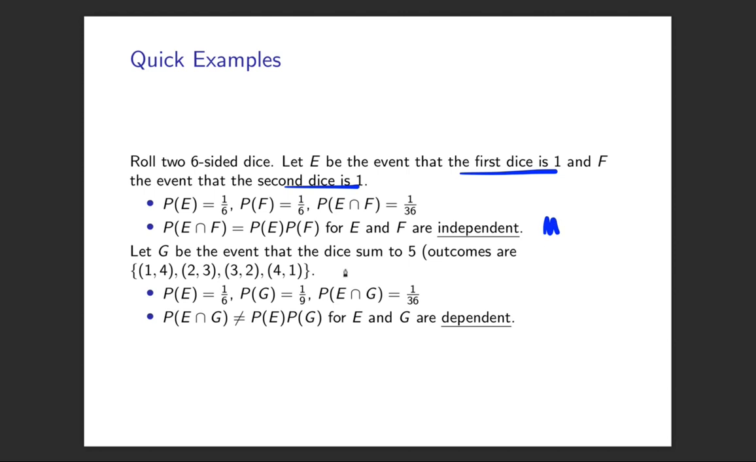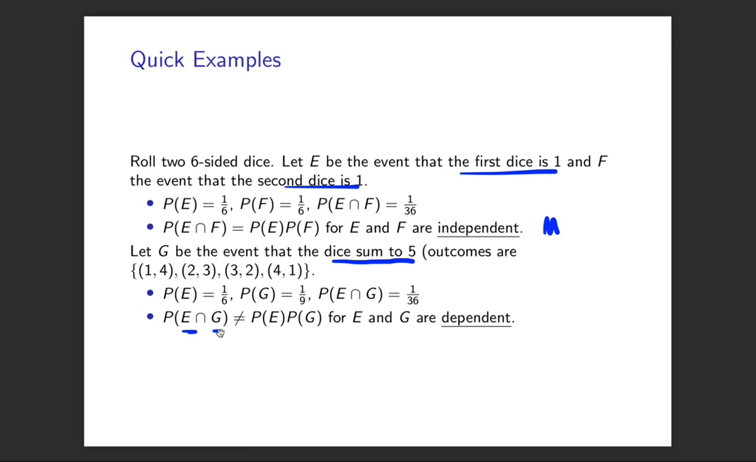Now let's have the same setup and consider an event G that the dice sum to 5. Now somehow the sum depends on the outcomes of both dice, doesn't it? So it's going to act to couple things together. And so we're going to ask the question, are E, the first dice is 1, and G, that they sum to 5, independent? And we don't really expect them to be independent because the sum depends on the outcome of the first dice.